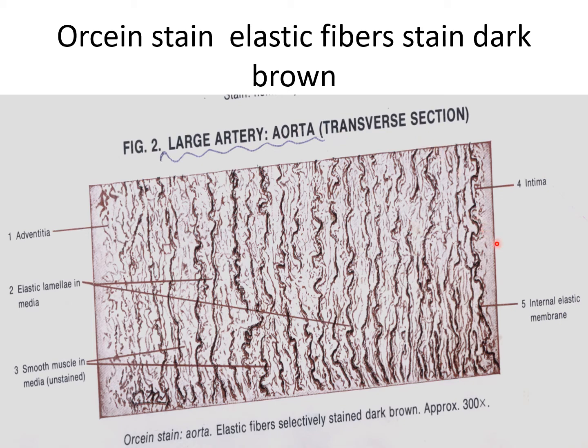The innermost layer is the tunica intima. This one is the tunica media. This one is the tunica adventitia. Within this tunica media, there are elastic fibers selectively stained dark brown. These are the elastic fibers. In between these elastic fibers, there are smooth muscle cells in the tunica media. The smooth muscle in the tunica media is less in amount compared to the elastic fibers. So the name elastic artery, or large artery, is given.